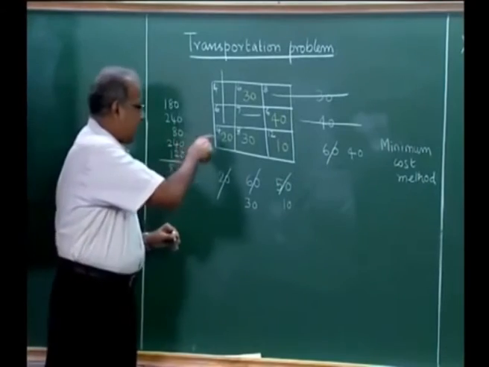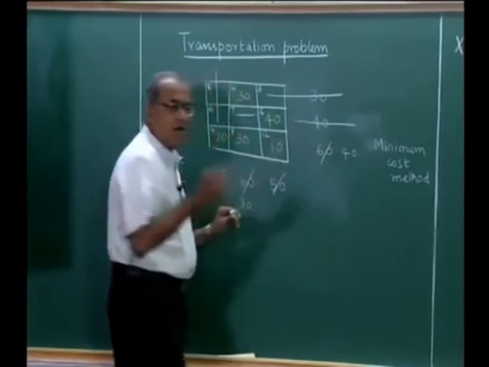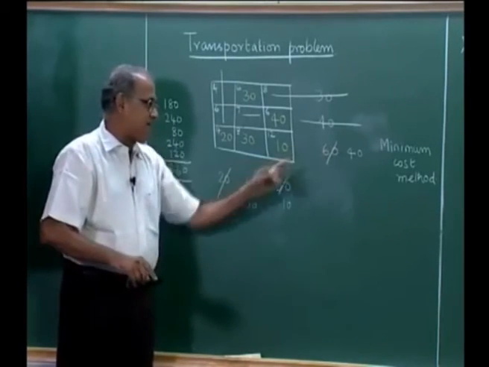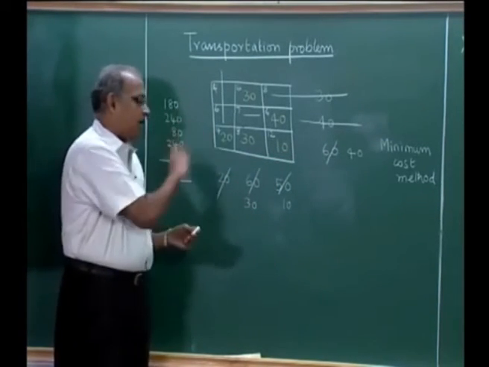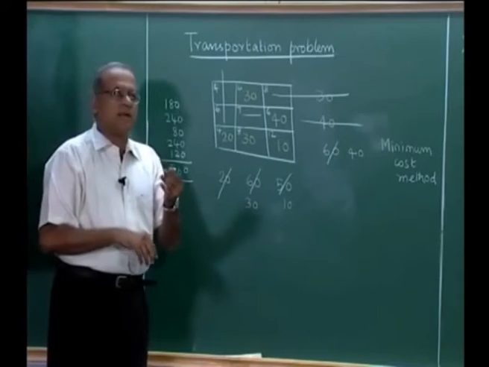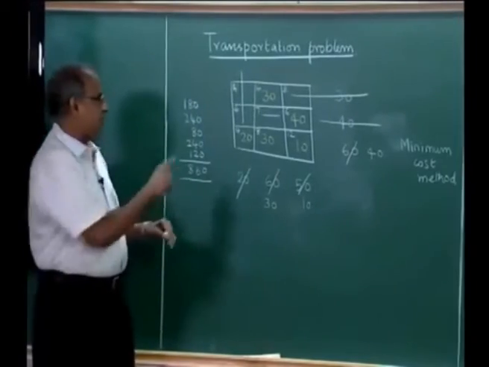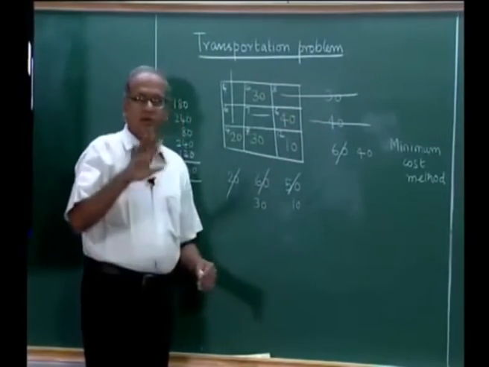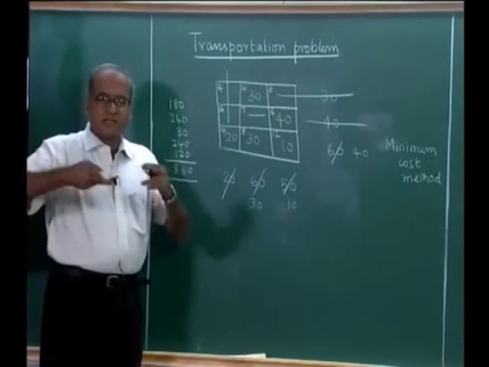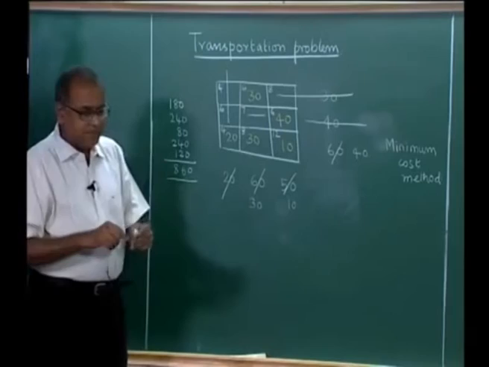We also realize that every time we make an allocation here, we are either completely using up what is available here or completely meeting what is required here, because every time we update the supply and the demand. Therefore, every time we make an allocation, we are either completely utilizing what is available or completely meeting what is required. Therefore, there are 3 supplies and 3 demands, so using 5 allocations generally we will be able to do it, unless one allocation does both of utilizing the entire supply as well as meeting the entire demand.